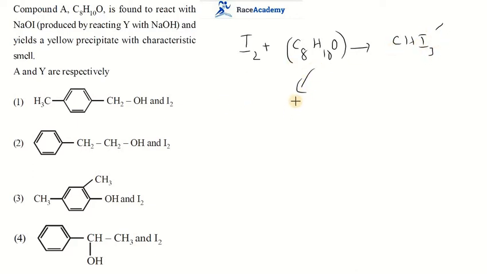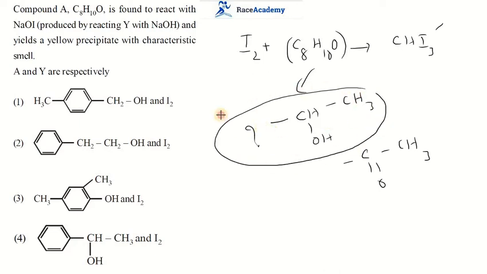In this, it should be a secondary alcohol where OH is attached to the second carbon, or it should be a methyl ketonic group, either one of these. Definitely this type of group is present in one of the options, and that will be the right option. So the fourth option is the right option for this question. Okay, let us move on to the next one.